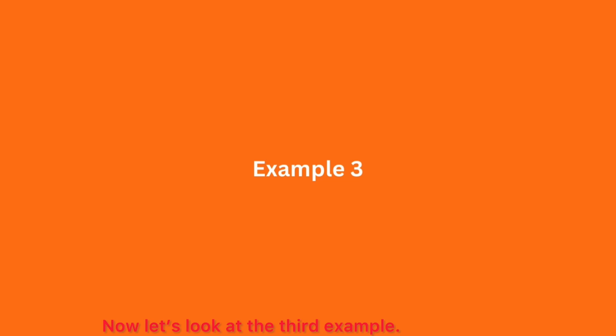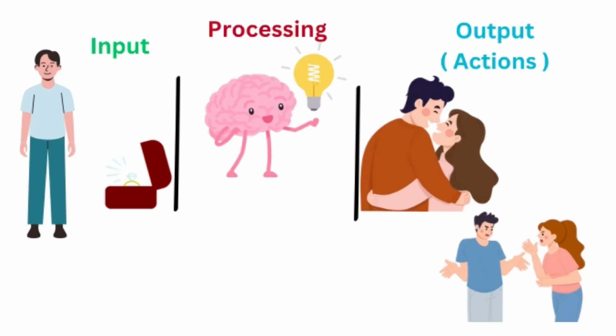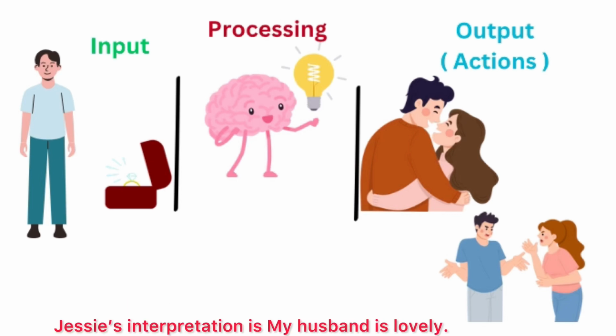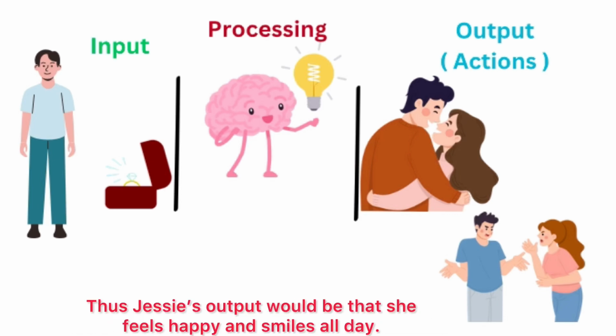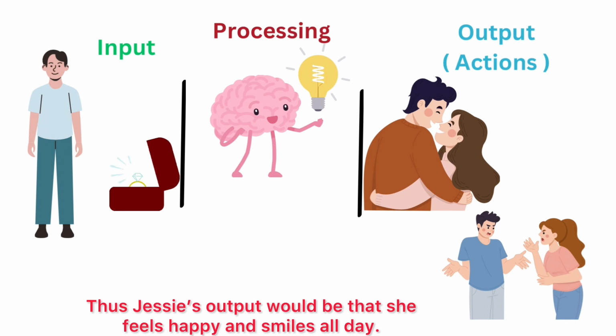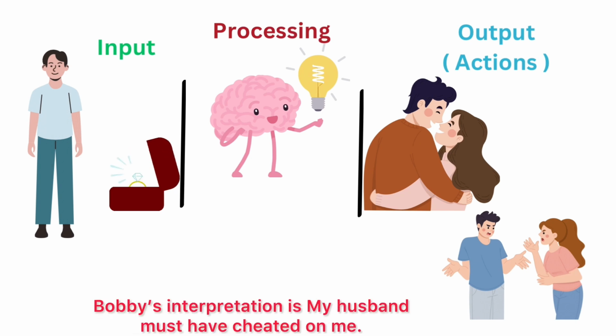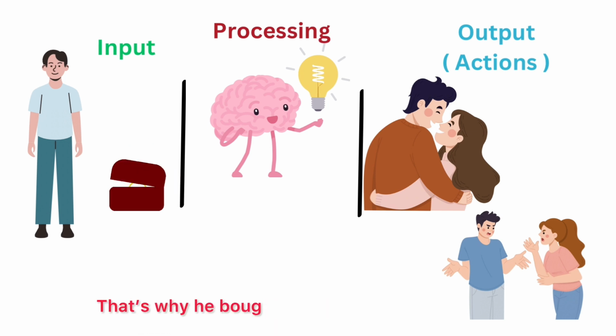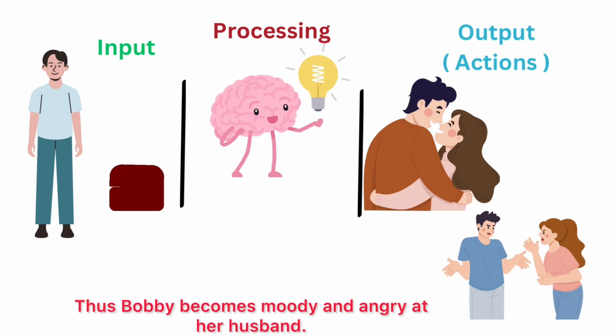Now let's look at the third example. The input for the two girls is that their husbands bought them a diamond ring. Jessie's interpretation is my husband is lovely. Thus Jessie's output would be that she feels happy and smiles all day. Bobby's interpretation is my husband must have cheated on me, that's why he bought me the ring to compensate for his wrongs. Thus Bobby becomes moody and angry at her husband.